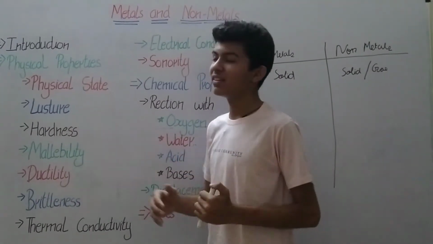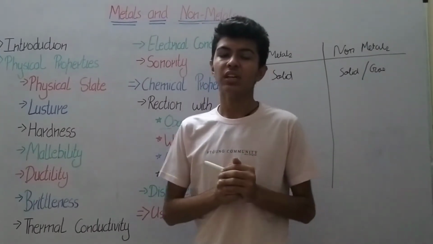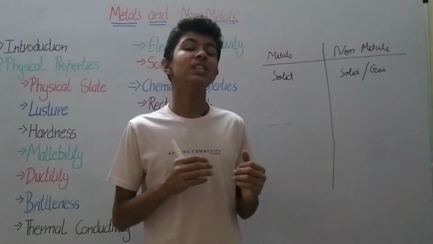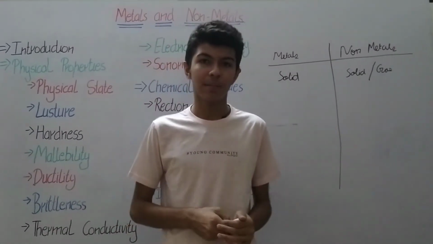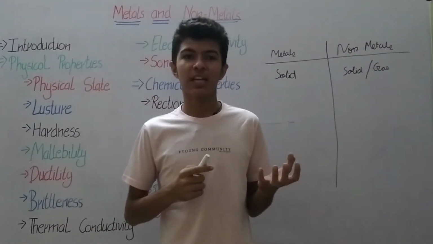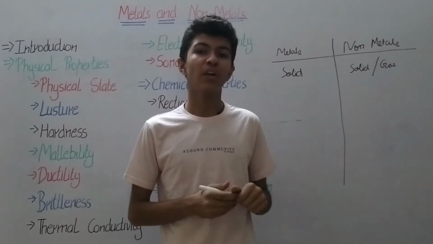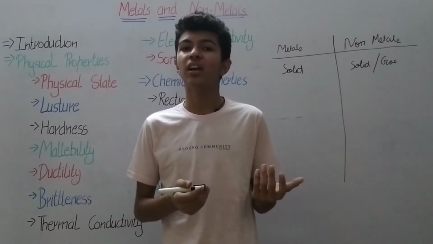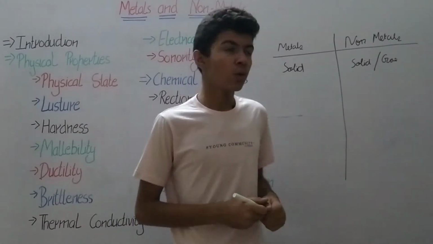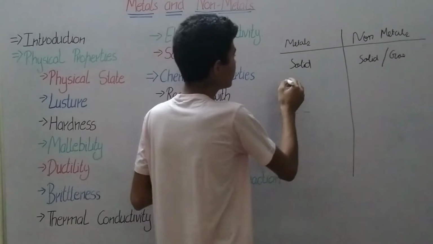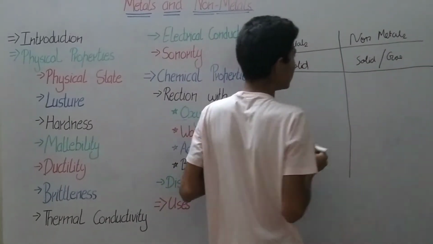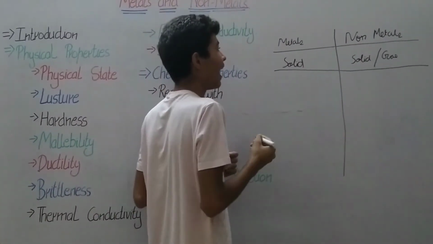Next we have luster. What is luster? Luster means how much light a substance reflects back. If you take a substance such as iron, it reflects a lot of light back, but if you take plastic, it doesn't reflect most of the light. Metals have the property that they are lustrous.